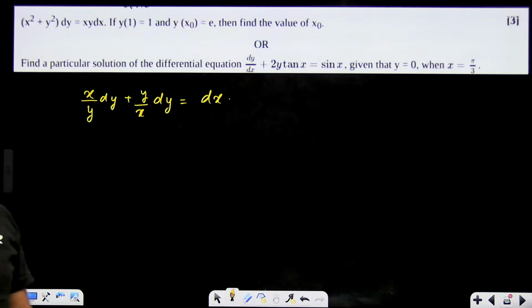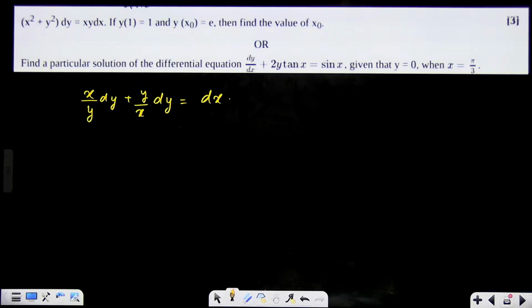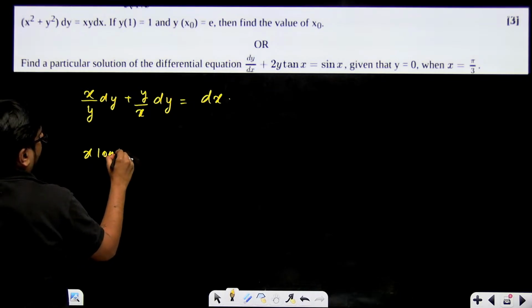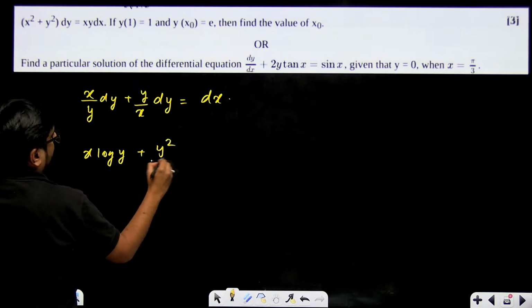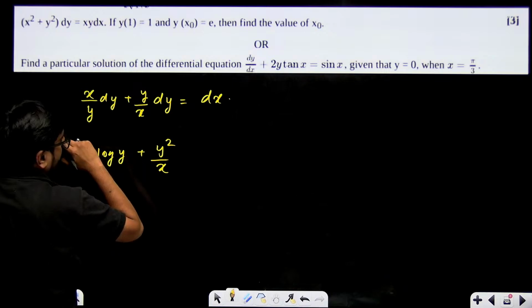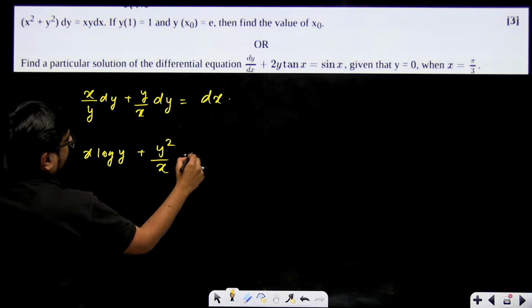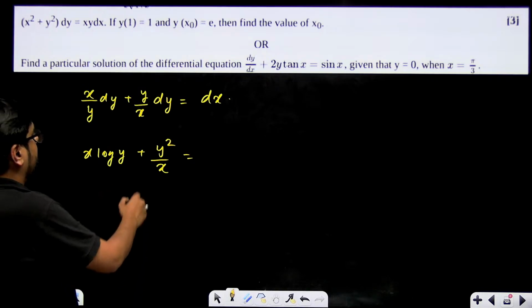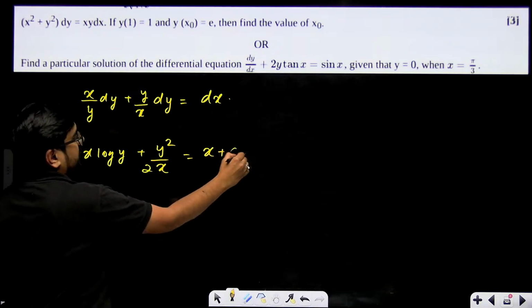Right, now you can integrate both the sides. So x log y plus y square by 2x will become equal to x plus c. This will give you x log of y plus y square by 2x, equal to x plus c.